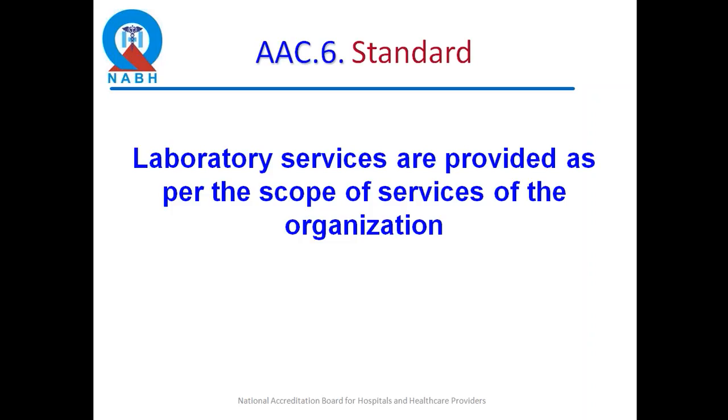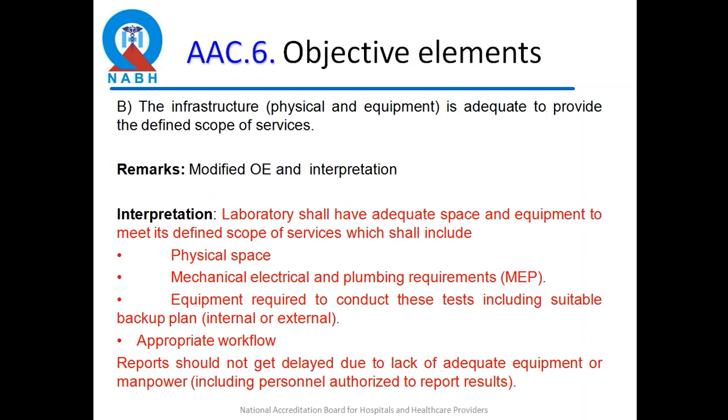AAC 6, 7 and 8 cover the laboratory services. Here a modified objective element specifies that the lab should have adequate space, electrical and plumbing requirements and equipment. There should be appropriate workflow, and reports should not be delayed due to lack of equipment or manpower. Now we all know that there are no laid down standards by NABH on what is an ideal space for a lab given the workload or the ideal staffing.